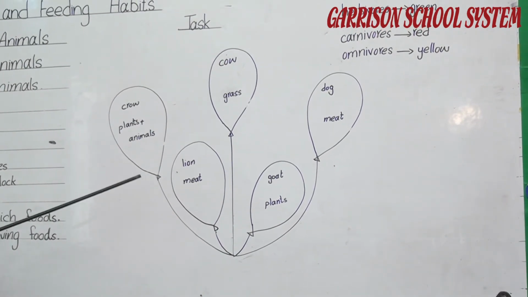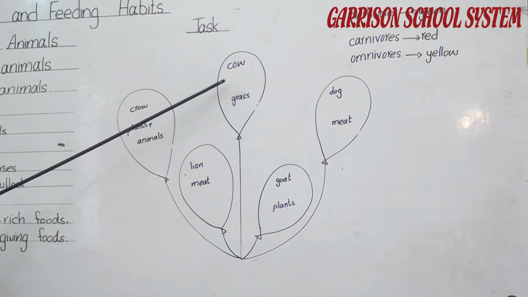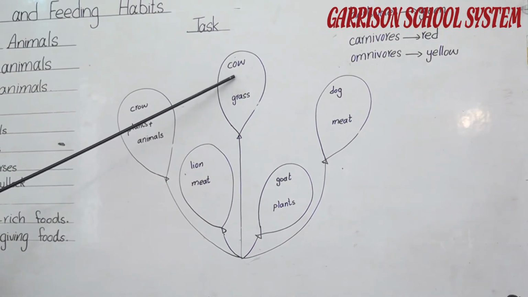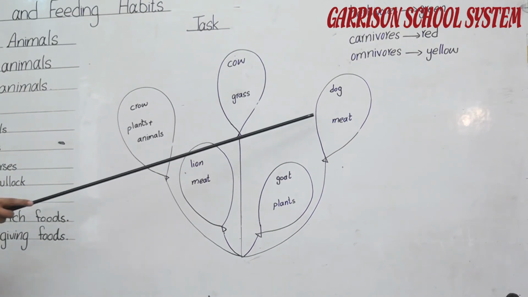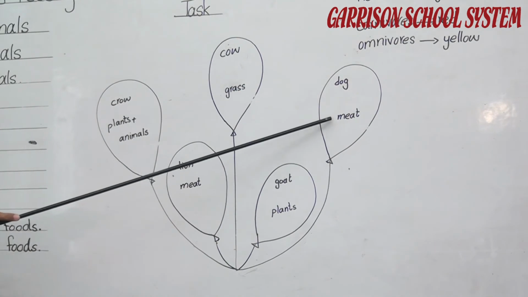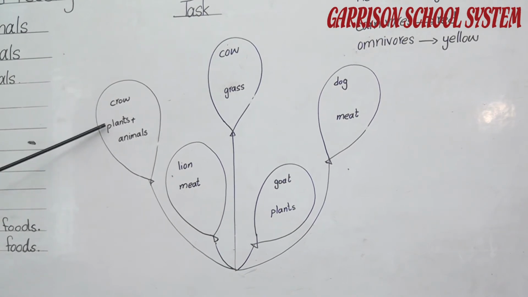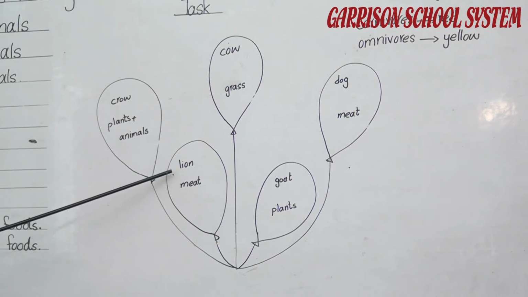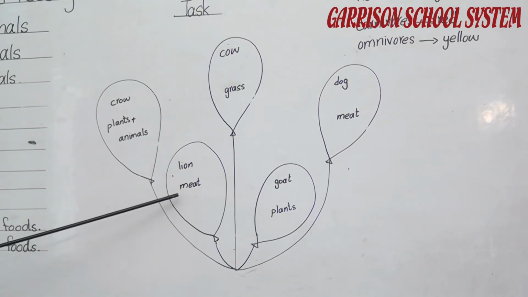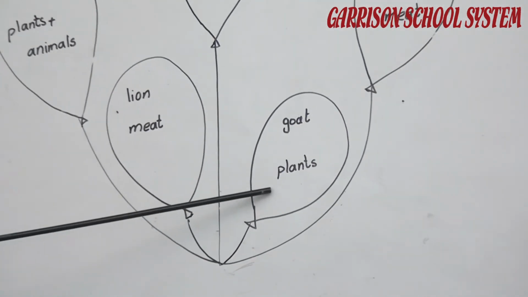Then what do you have to do? You have to write down the name of the food which these animals eat. For example, here is the name cow, and the cow eats grass. In the second balloon, you can see the name dog, and the dog eats meat. In the third balloon, you can see crow, and the crow eats both plants and animals. In the fourth balloon, there is a lion. Lion eats meat. Fifth balloon, goat eats plants.